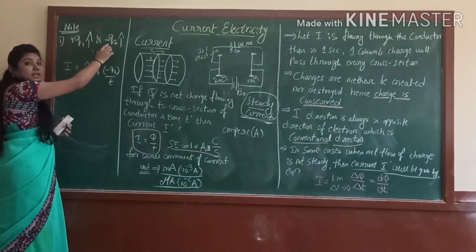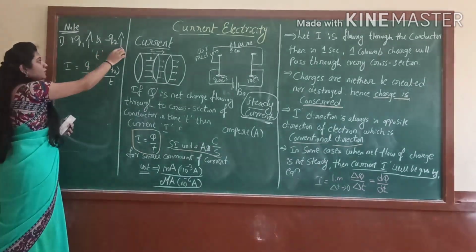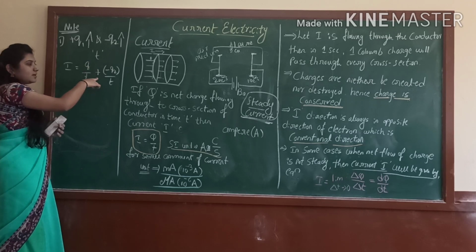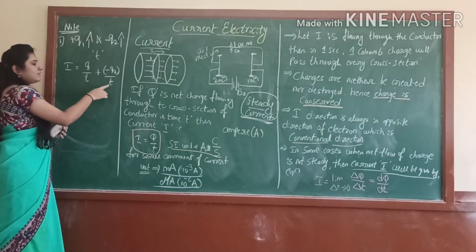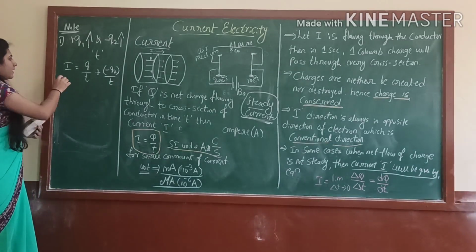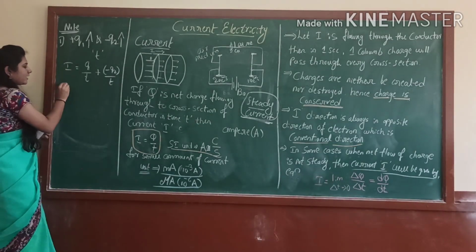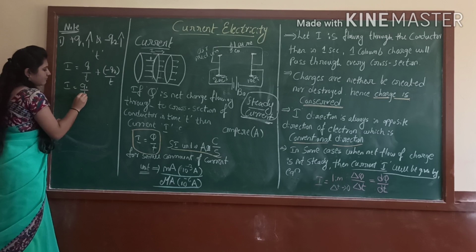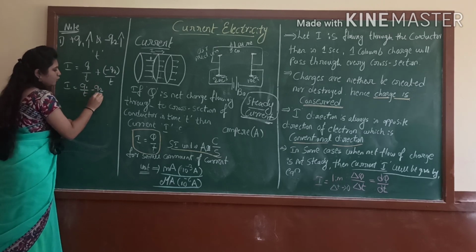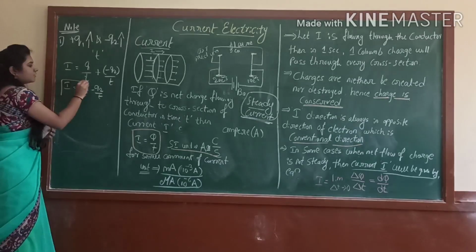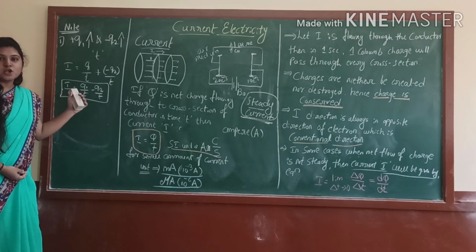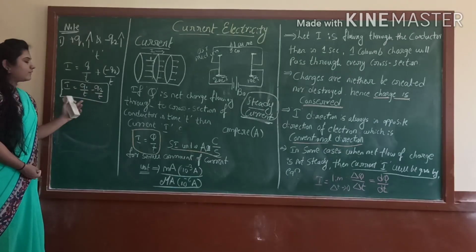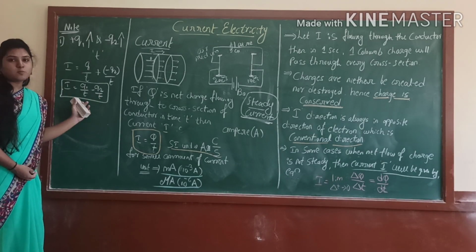Because it is carrying the negative charge. Both are in the forward direction, that's why I took the positive charge here. Q1, Q2 are the two charges, T is the time and I is the current. So I can write this as Q1 by T minus Q2 by T, right? This is the formula. Sometimes in the CET they will ask questions on these definitions or formulas.